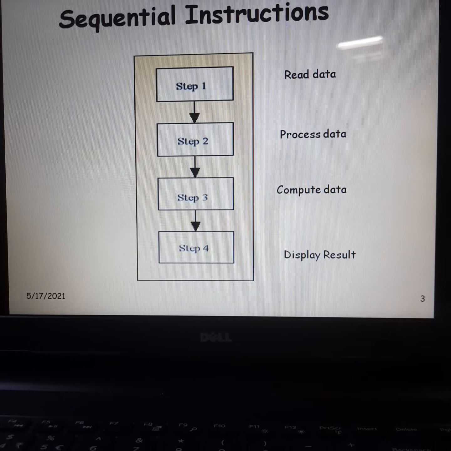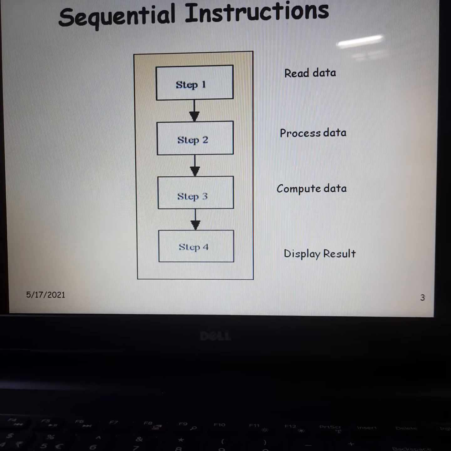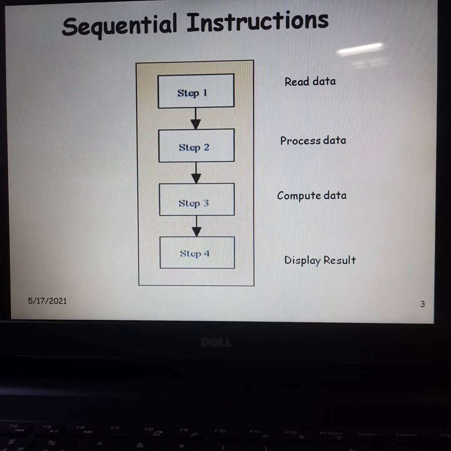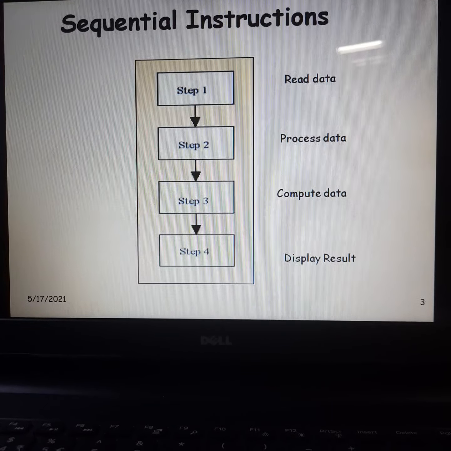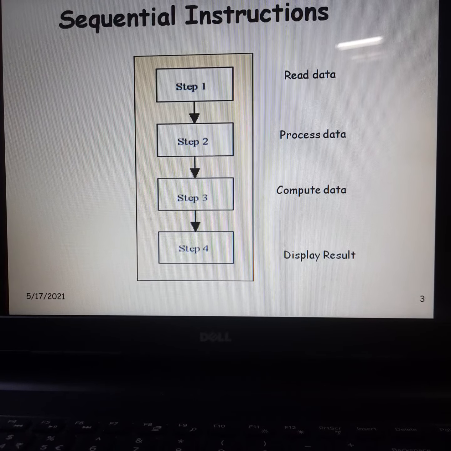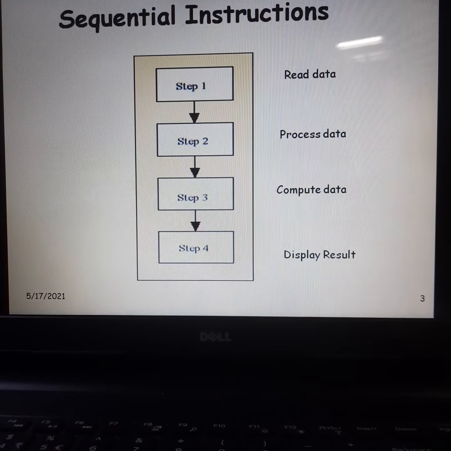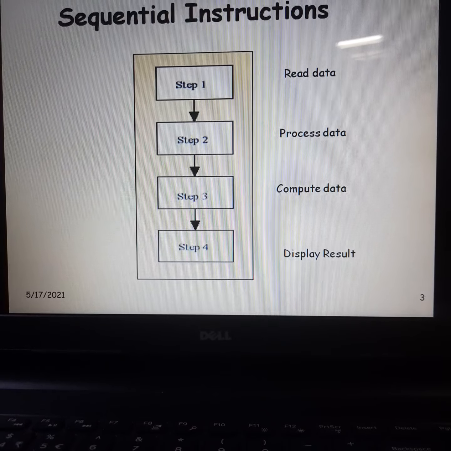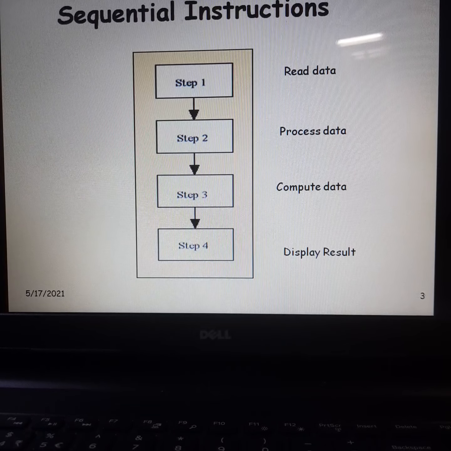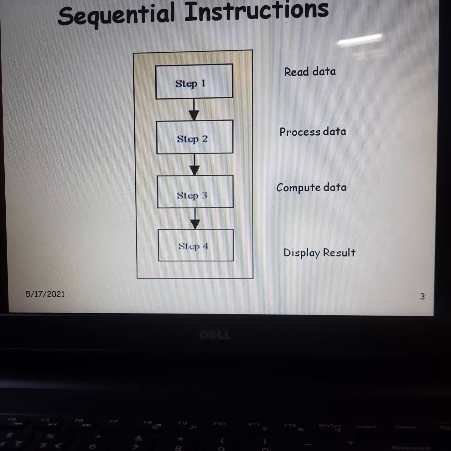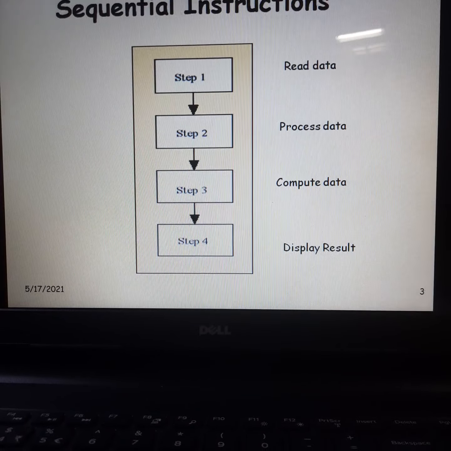What you must be thinking is, what if the given program demands non-sequential instruction? For that we are going to use control structures.